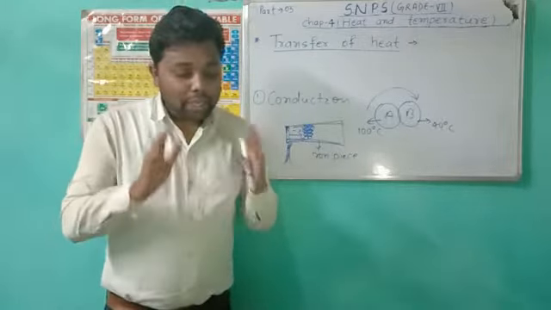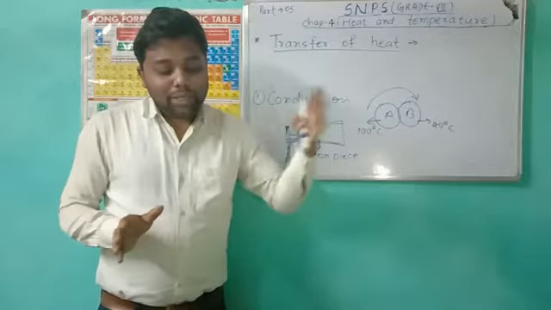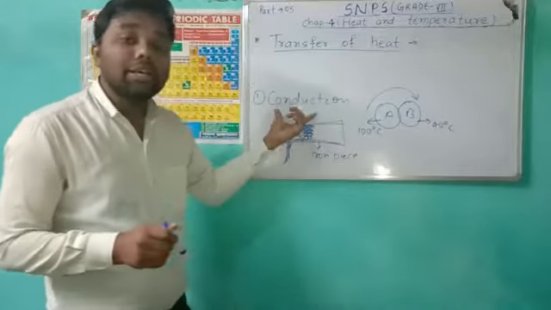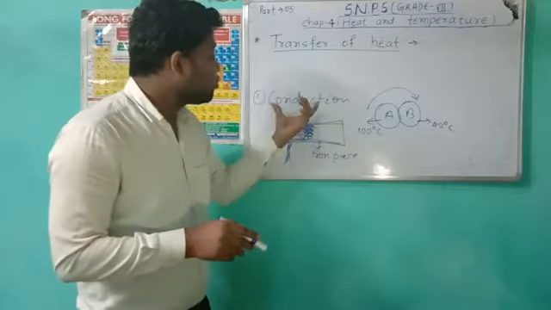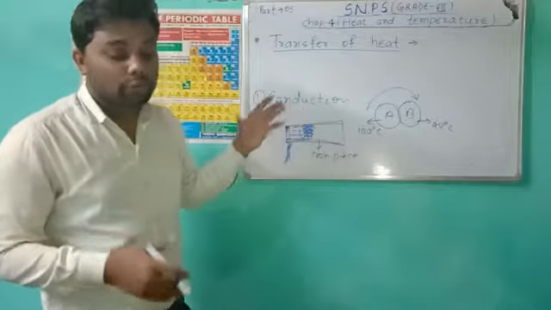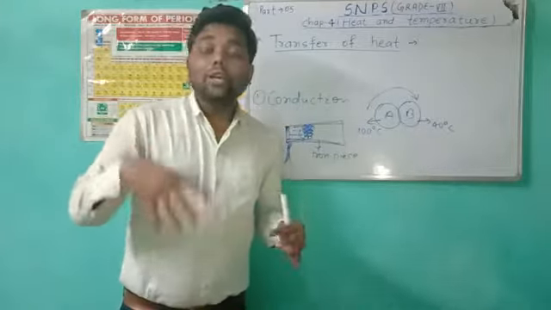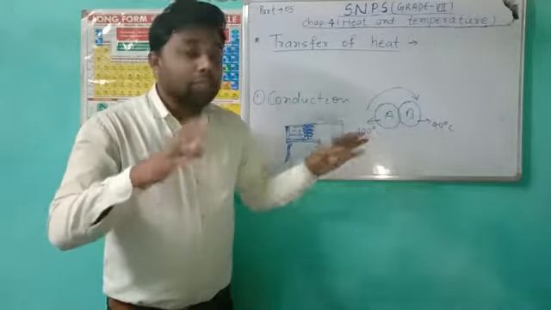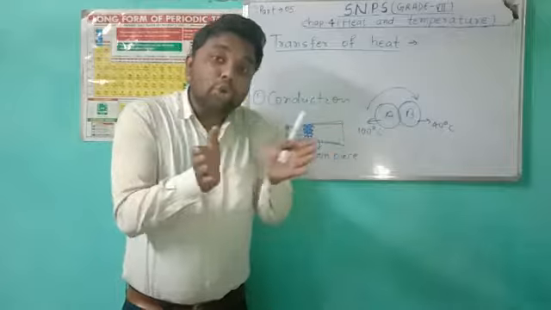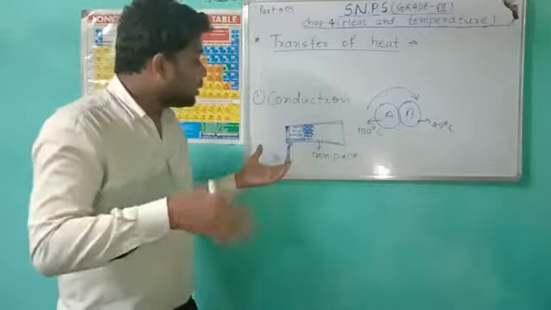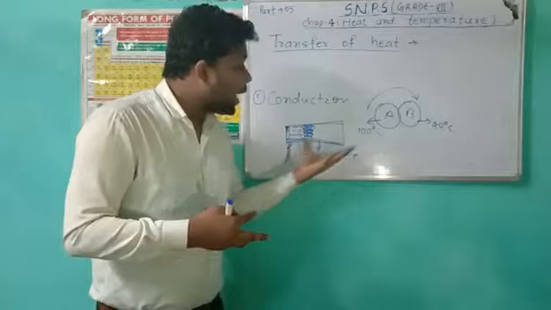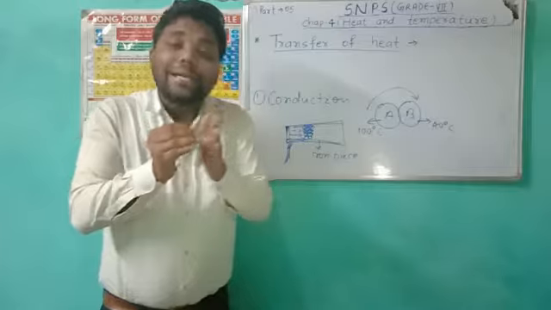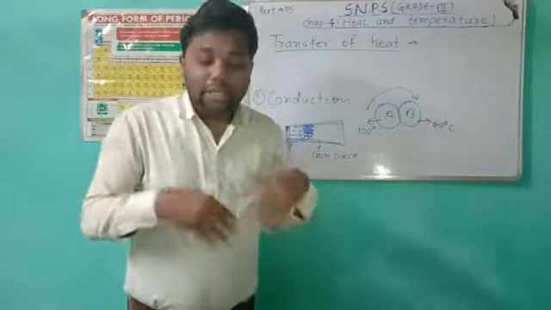Here heat transfer through conduction occurs within solids. You can see that this is an iron piece, and the first mode of transfer of heat, that is conduction, occurs in solids, and between objects when they come in direct contact with each other. Firstly, it can take place in solids, and another is when two bodies come in contact with each other directly. So this is conduction.